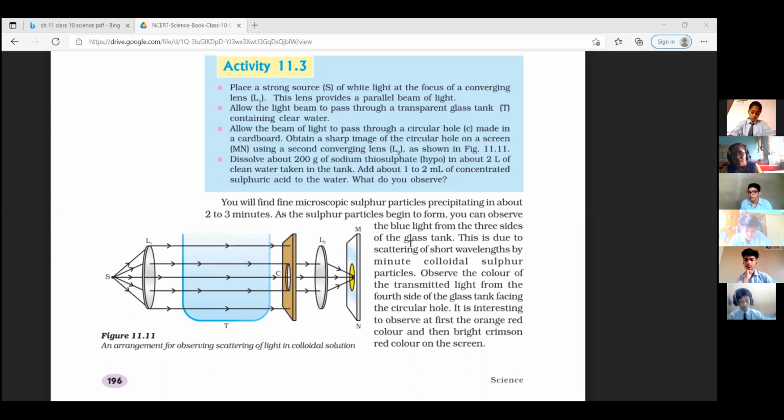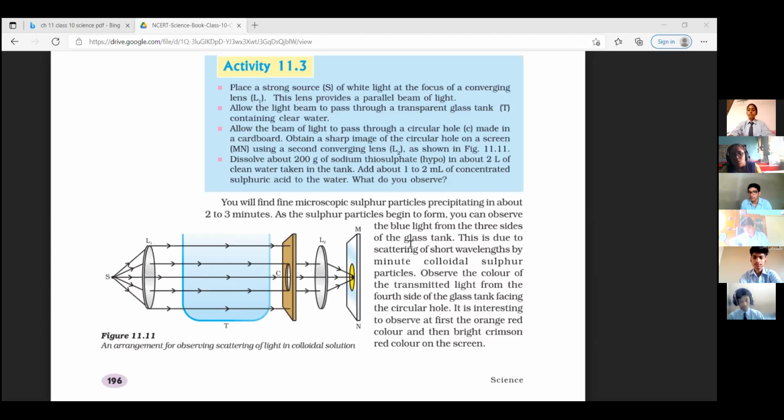S is the source. And here we have used a convex lens. When the diverging light falls on this convex lens, it makes the beam parallel to the principal axis, right? This is the rule. If the light source is at the focus F, the beam will become a parallel beam of light.